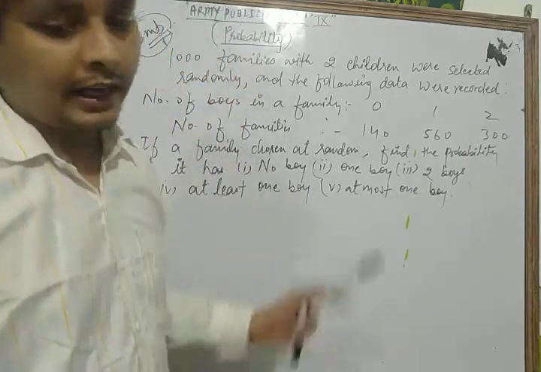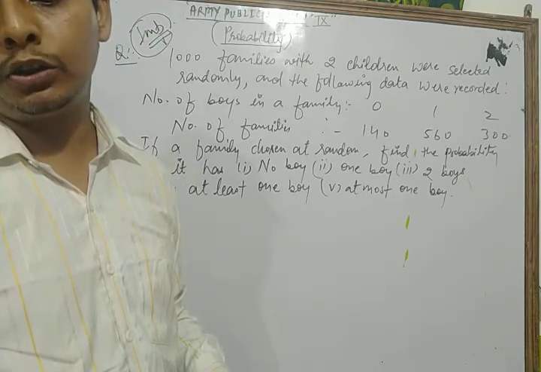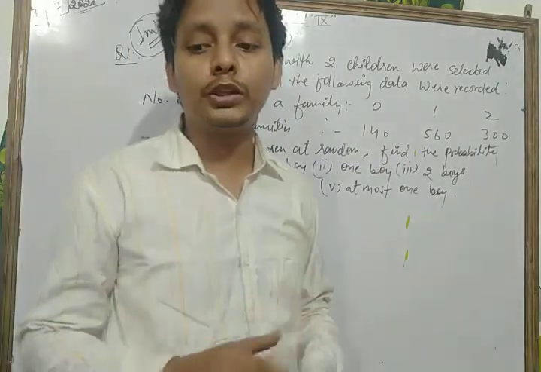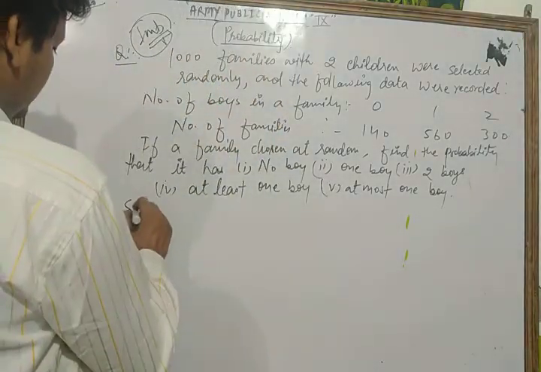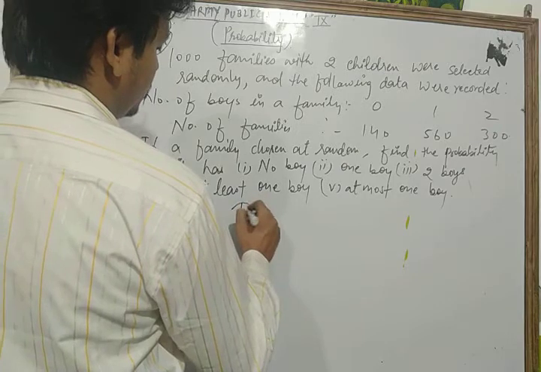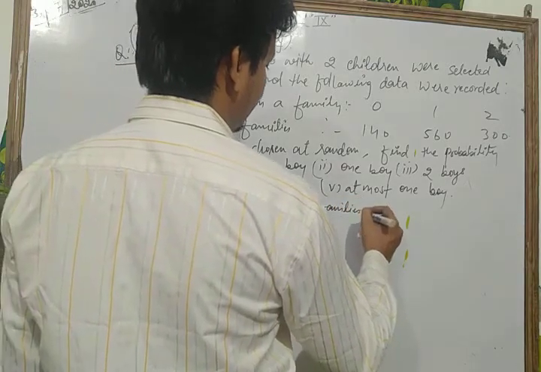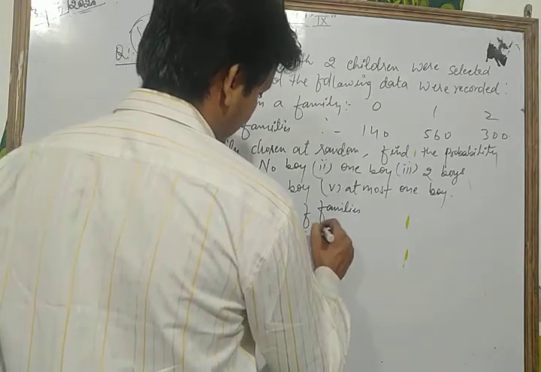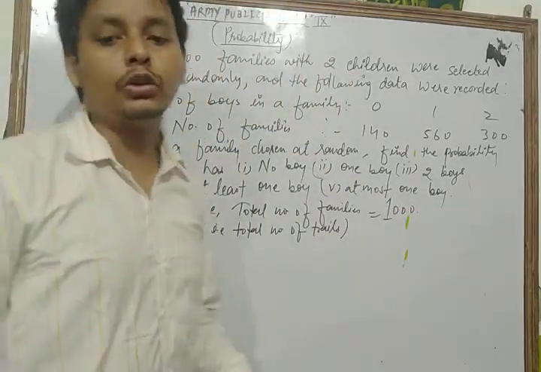Now, dear students, the total number of trials, meaning the total number of families in that question, is 1000. Let's see its solution. Here the total number of families, that is the total number of trials, is 1000.